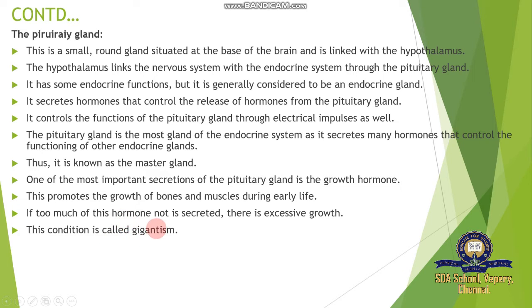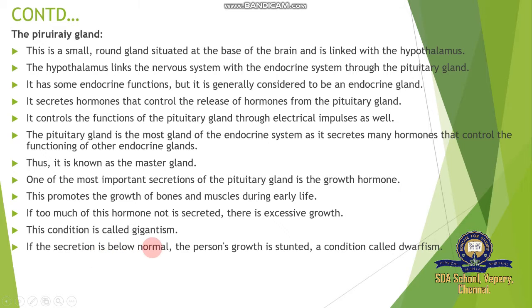What is gigantism? Overgrowth, abnormal growth. If too much of this hormone, the growth hormone or STH, somatotrophic hormone, is secreted, people get gigantism, abnormal body growth and development. If the secretion is low, sometimes not secreted in enough amount, the person's growth is stunted, which causes dwarfism. Dwarfism and gigantism are defects of the growth hormone. Our body requires an optimum amount.